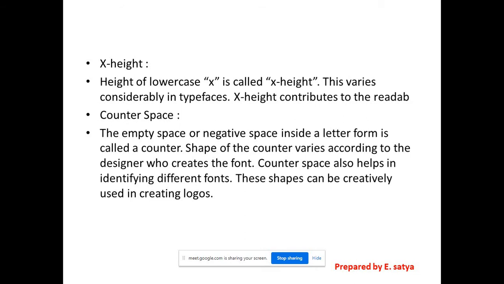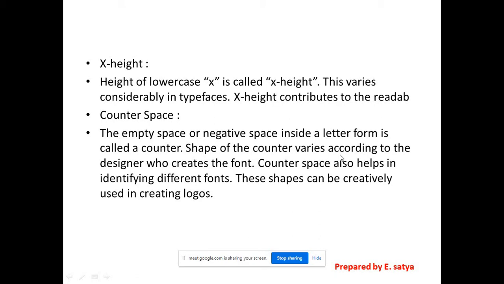Again telling, the height of the lowercase x is called X height. This varies considerably in typefaces. X height contributes to readability, right? In counter space, the empty space or negative space inside a letter form is called a counter, right? The empty space or negative space, just now I said, negative spacing, inside a letter form is called a counter.